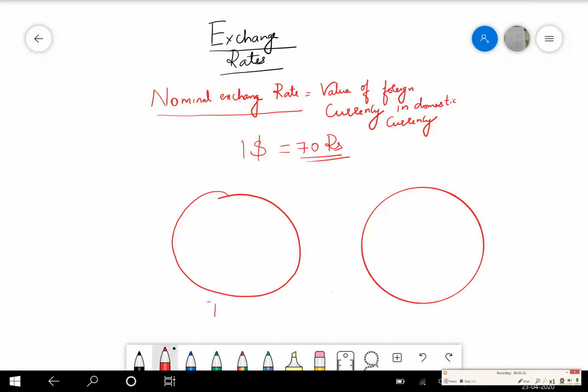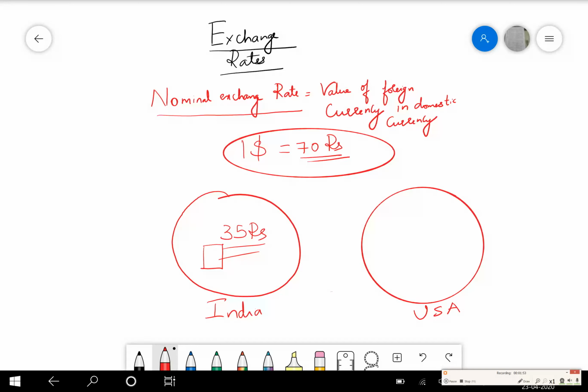Okay, now for trade to happen. Trade is nothing but the exports and imports happening between India and the US. Now this is the nominal exchange rate which is there. Let's assume a Dairy Milk is costing around 35 rupees in India, and the same Dairy Milk is costing around $1 in the US.